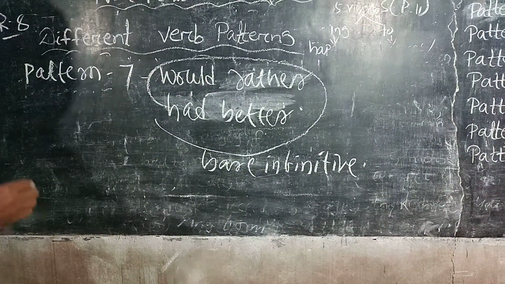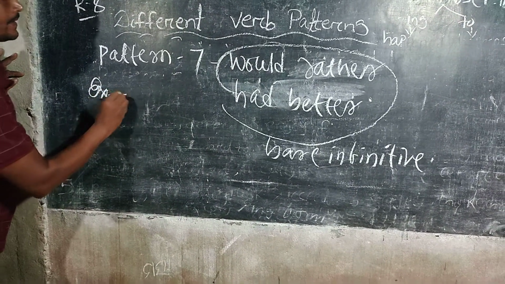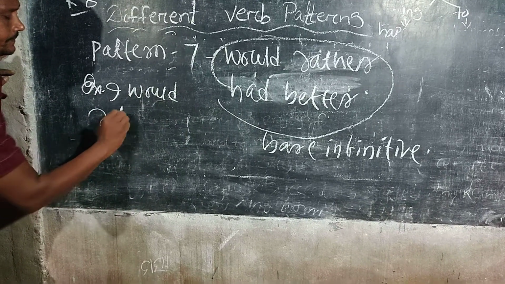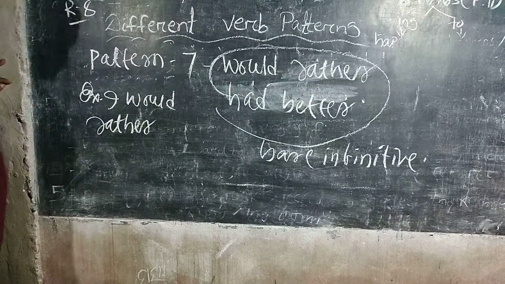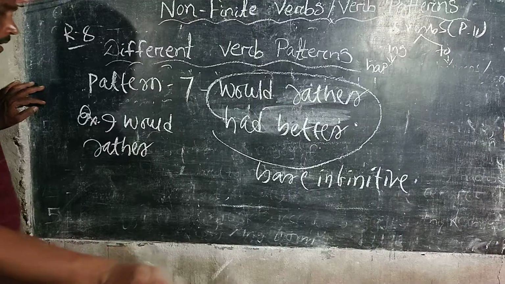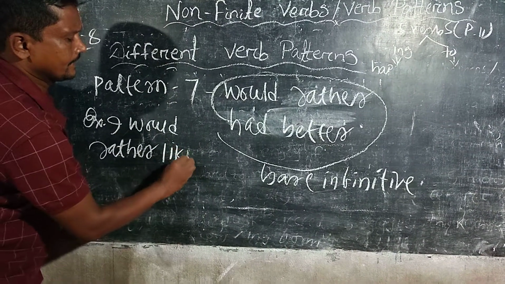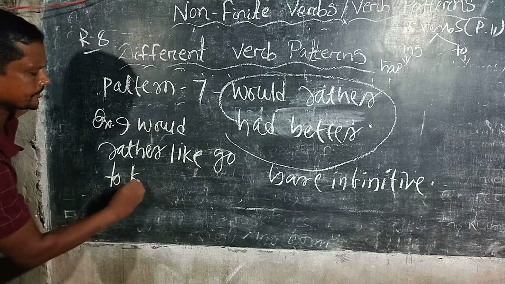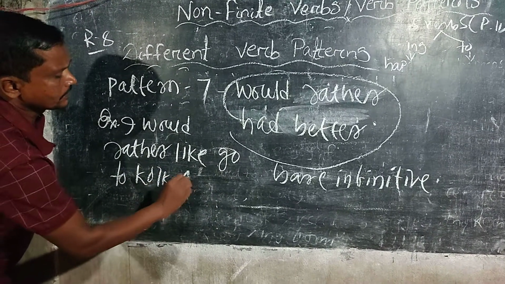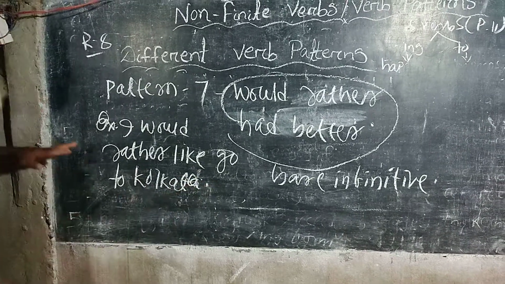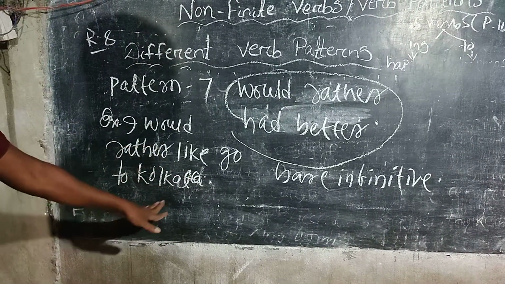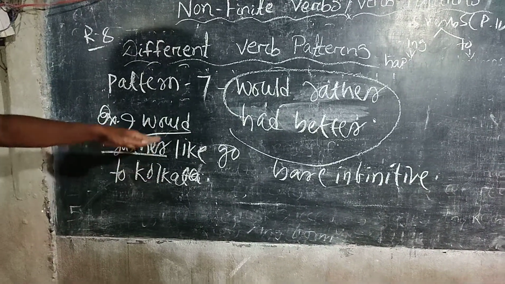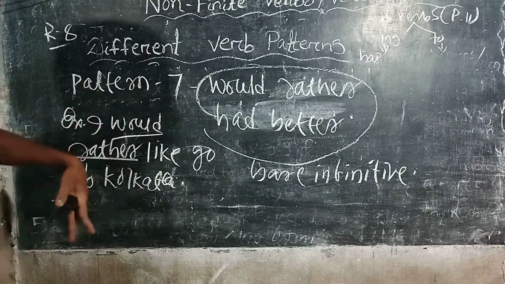Example: I would rather go to Kolkata. Here would rather is the expression, and it belongs to pattern number 7.